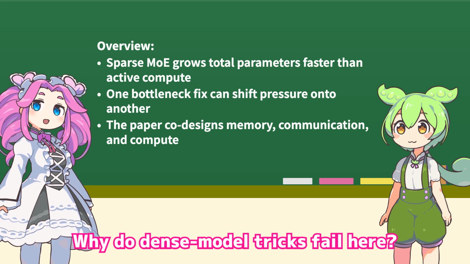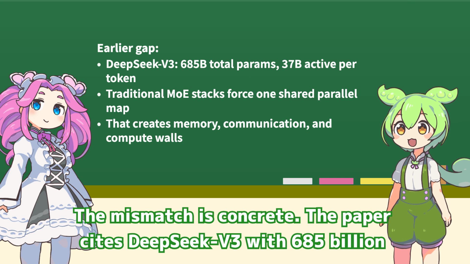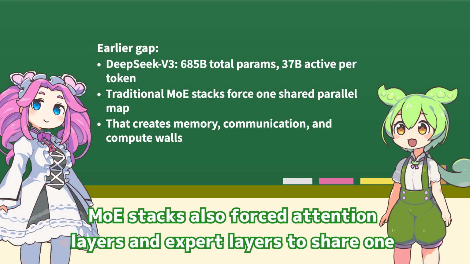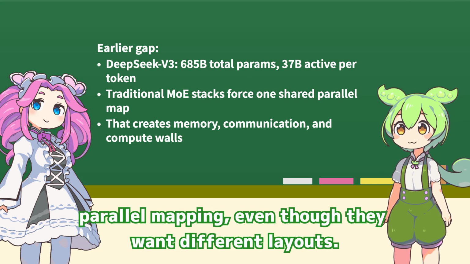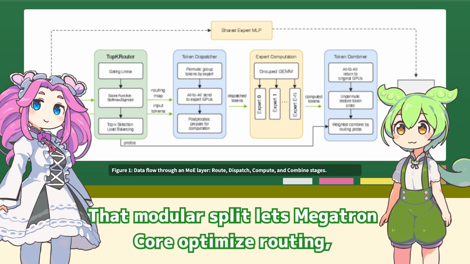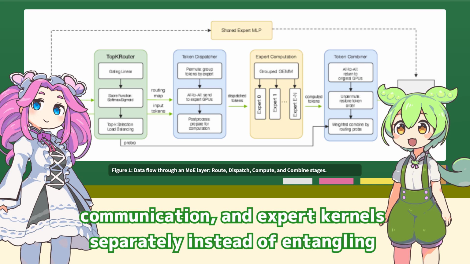Why do dense model tricks fail here? The mismatch is concrete. The paper cites DeepSeek v3 with 685 billion total parameters, but only 37 billion active per token, an 18x gap. Older MOE stacks also forced attention layers and expert layers to share one parallel mapping, even though they want different layouts. The base design is a four-step path: route, dispatch, compute, combine. That modular split lets Megatron Core optimize routing, communication, and expert kernels separately instead of entangling them.